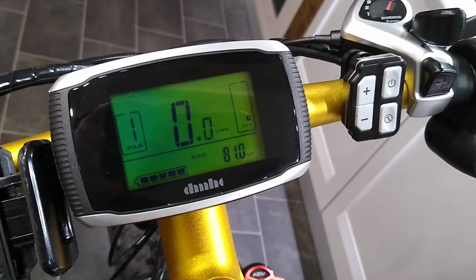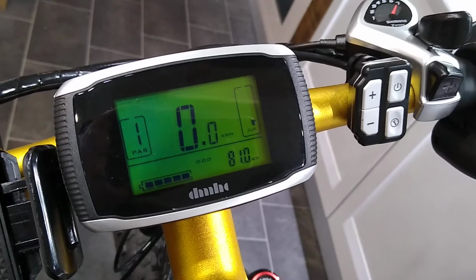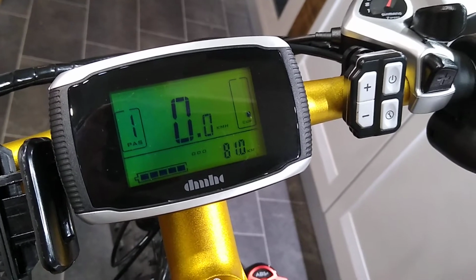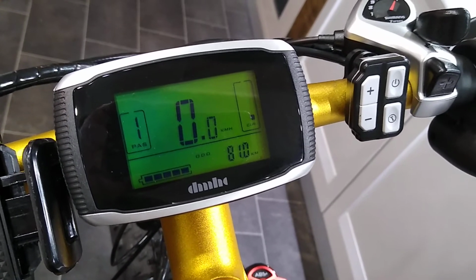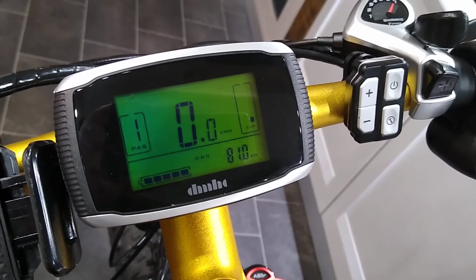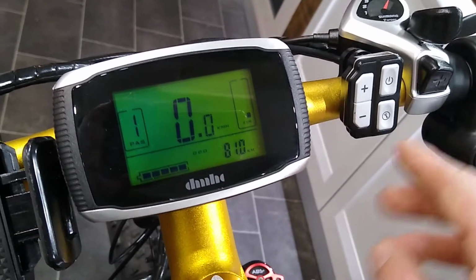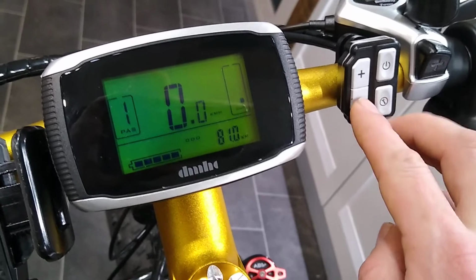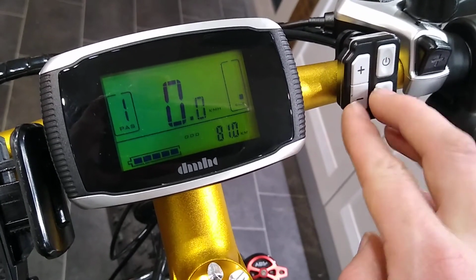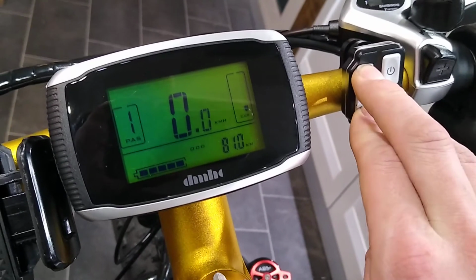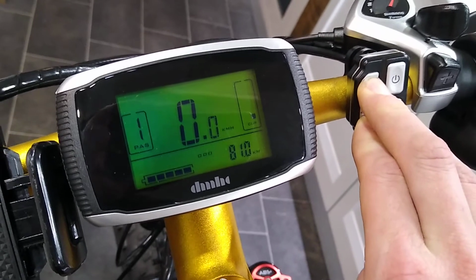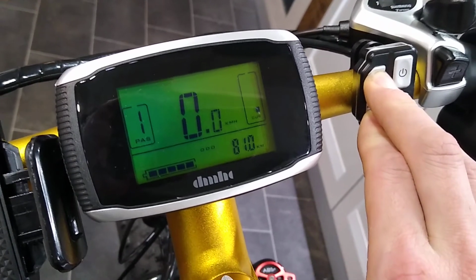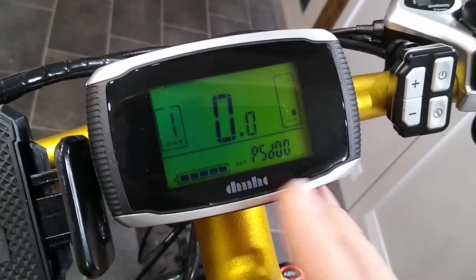Quick video to show you how to change from kilometers per hour to miles per hour on a Richbit top 0-12 fat bike. So from being on, we take these three buttons, push them all at the same time and hold them in until your PSD menu turns up.